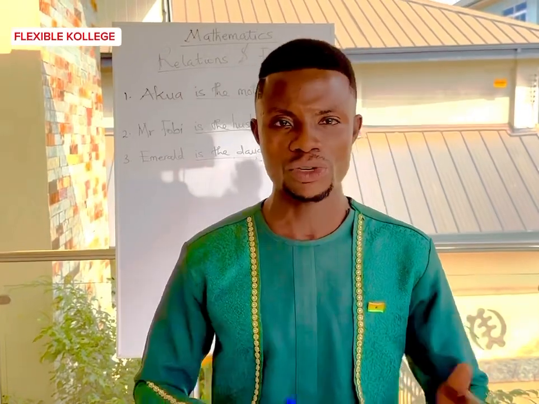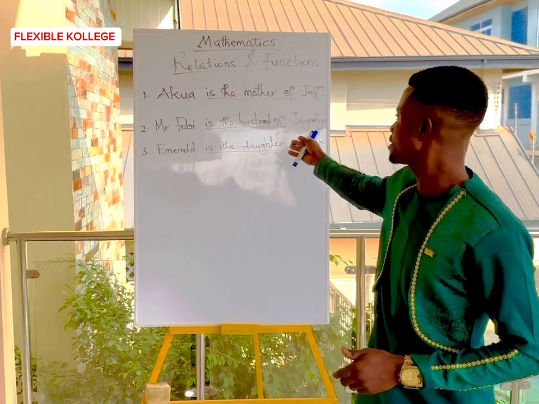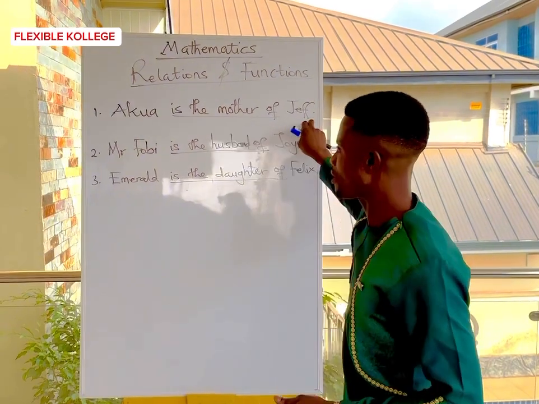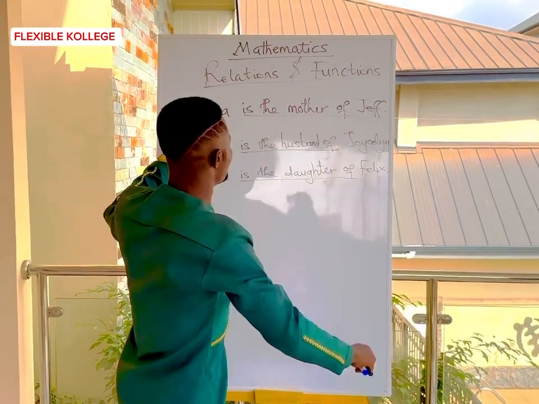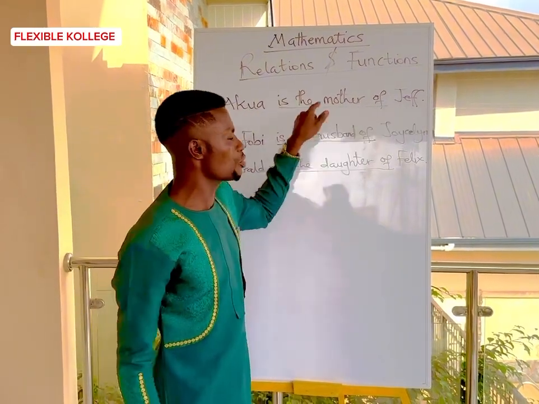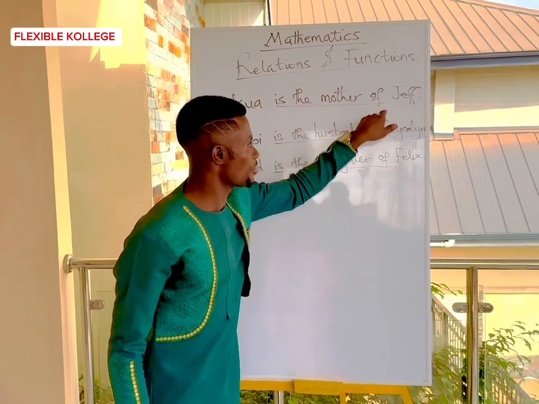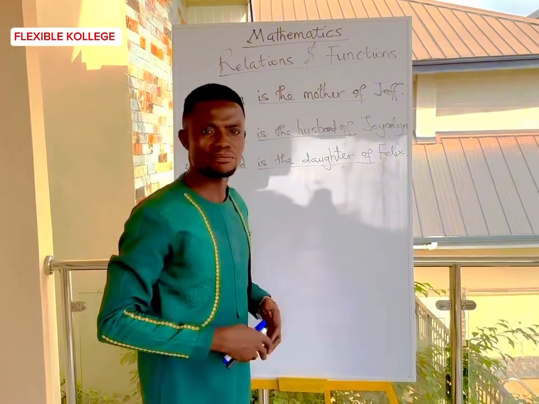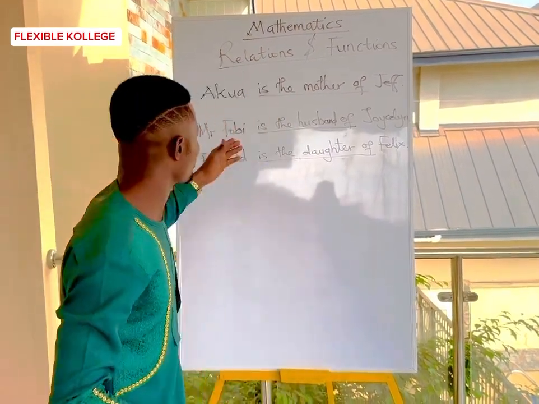In our everyday ordinary life settings, we do have connections or links that exist between two elements or two different situations. For example, look at the statements on the board. Equia is the mother of Jeff. There is a relationship between Equia and Jeff, but what is telling us the relation is "is the mother of." So "is the mother of Jeff" is letting us know the relationship existing between Equia and Jeff. And that is one perfect example.